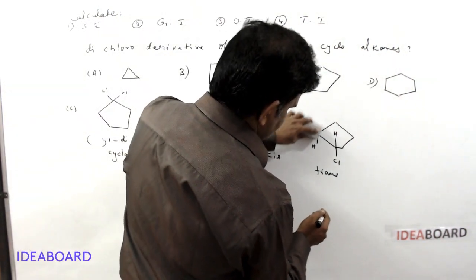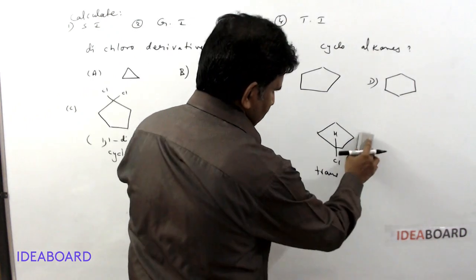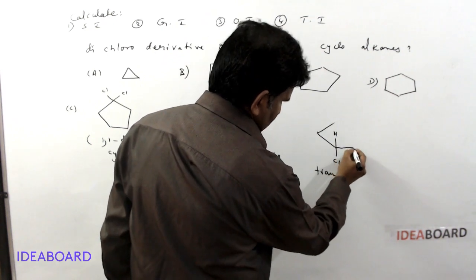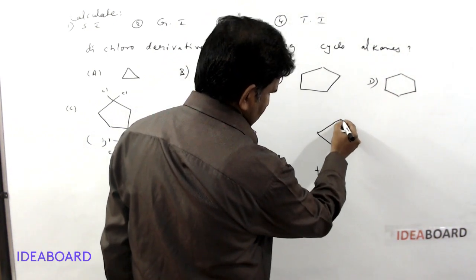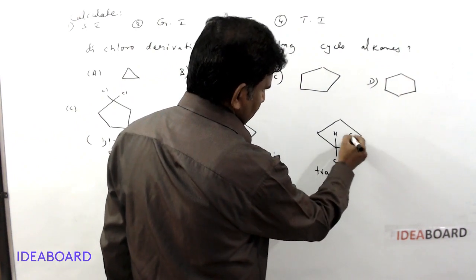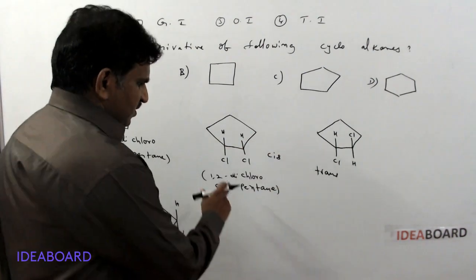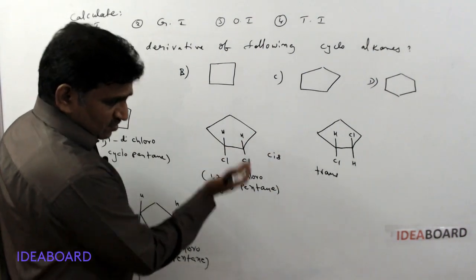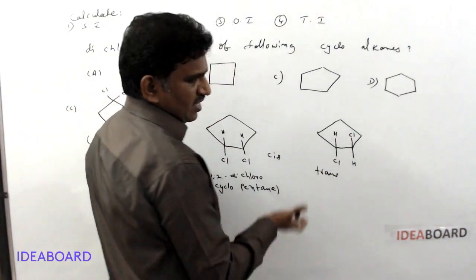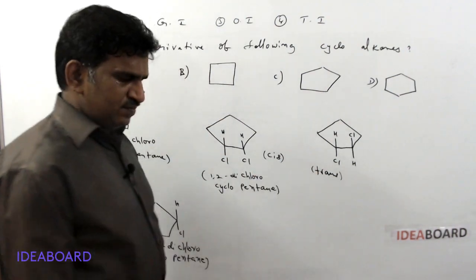Here also hydrogen, chlorine. Now I think it is very easy and clear, because two chlorine atoms are below the plane, and here one chlorine is below, one chlorine above. So this is a trans isomer and this is a cis isomer.